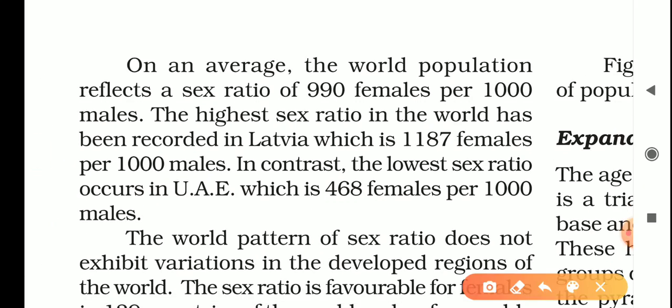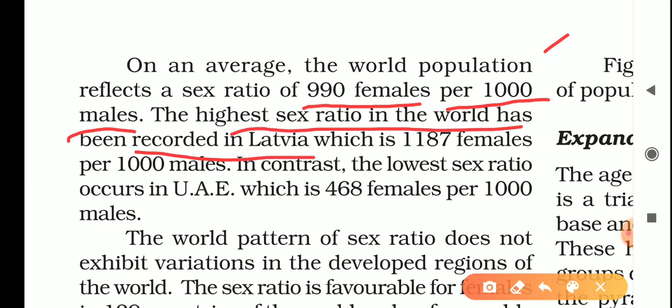Next, on average, the world population reflects a sex ratio of 990 females per 1000 males. This is the world average. It means overall we see females are fewer than males. The highest sex ratio in the world has been recorded in Latvia, which is 1187 females per 1000 males. Latvia is a European country where the sex ratio is highest.